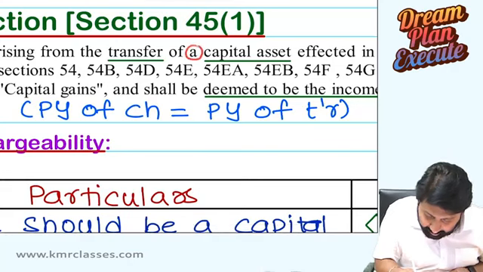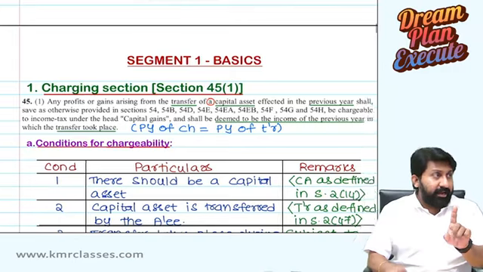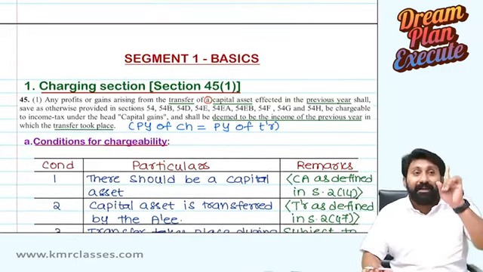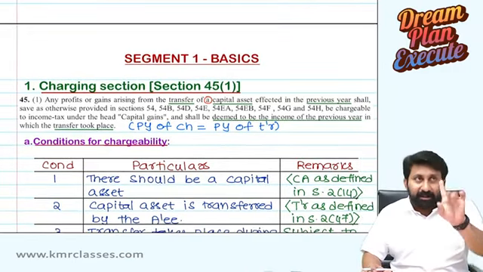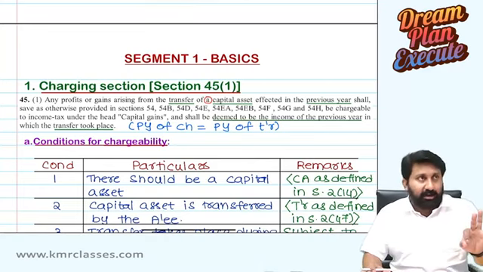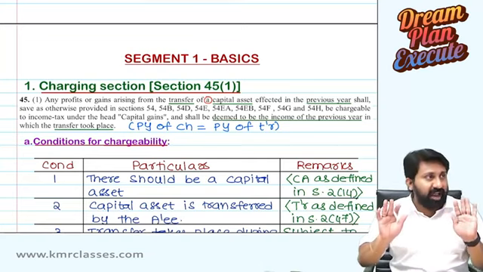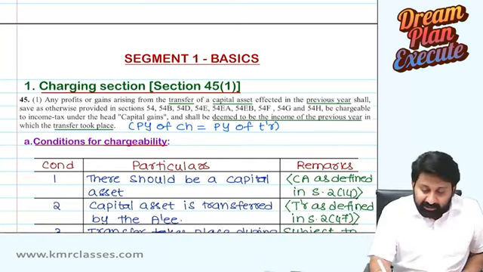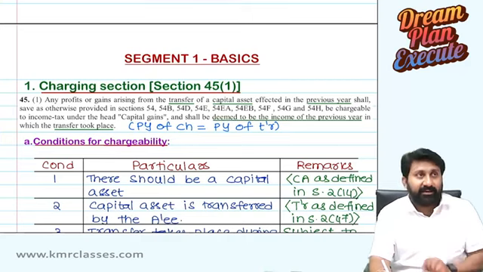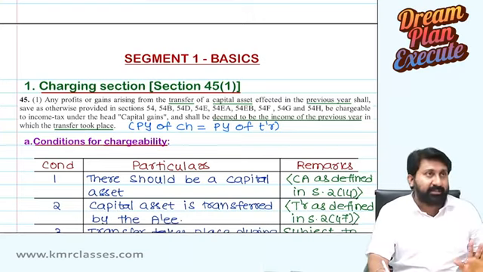A capital asset. Independently, you should take the previous year of purchase, previous year of acquisition, and separately you need to consider. You should not consider all in one and take a transaction of capital gains. The word used is a capital asset. Means each capital asset we need to consider separately and charge it to tax.